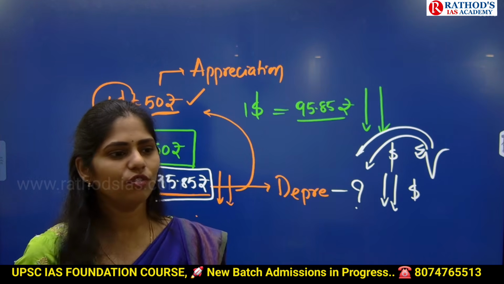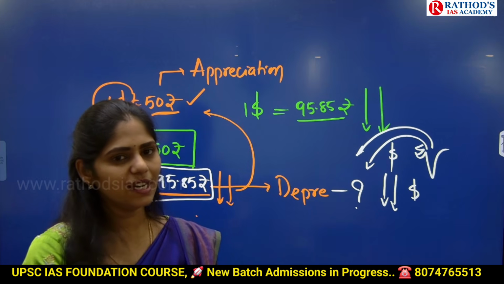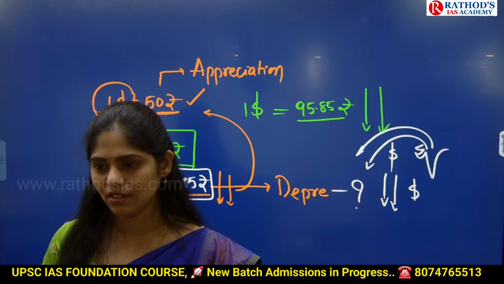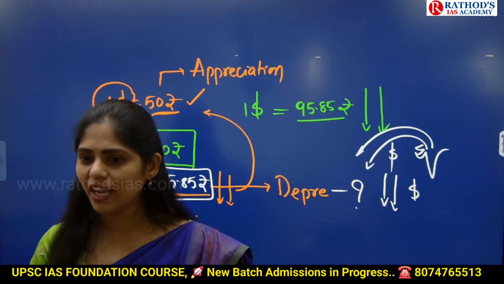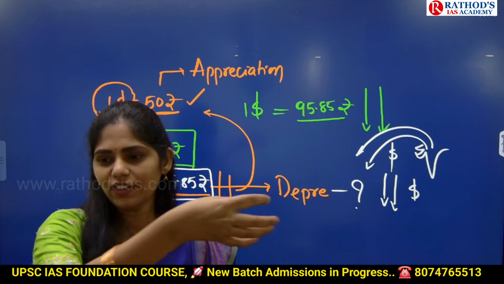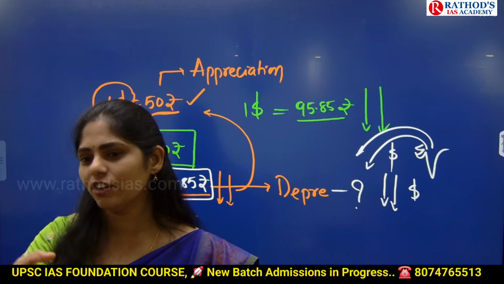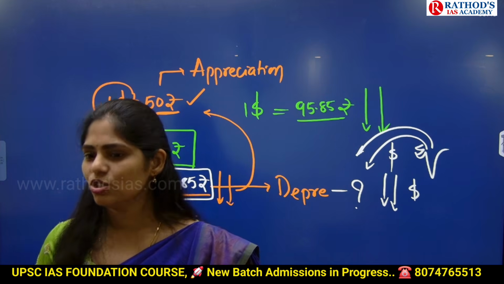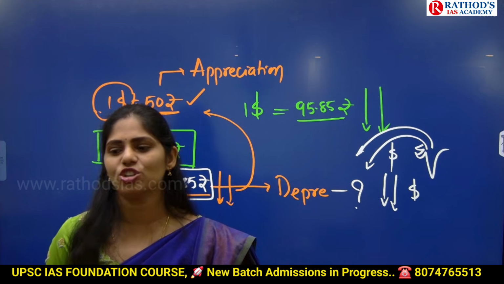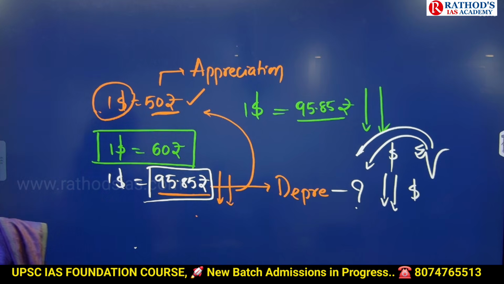And next, we are paying more and more dollars. So because of this, there is less amount of dollars in our country. And from where will we get these dollars? We have to export our goods so that we can get dollars. But what is happening in India? We are exporting cheap goods, so whatever amount we are getting is not sufficient. So these are the major reasons for the depreciation of the Indian rupee against the dollar. In that way you have to analyze.